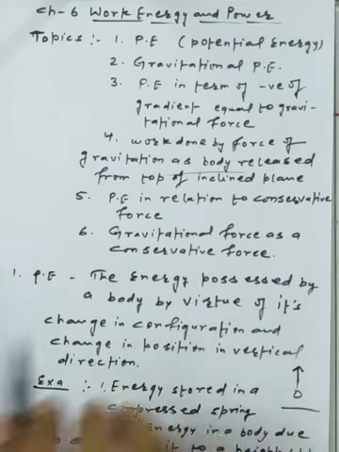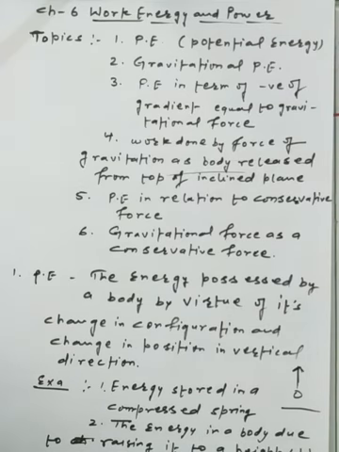Another aspect we can add here is the unit of potential energy. All types of energy have the same unit, that is the joule. Energy is a scalar concept, so potential energy is also a scalar quantity.